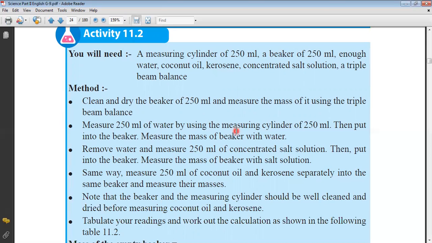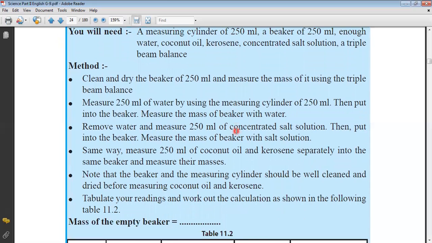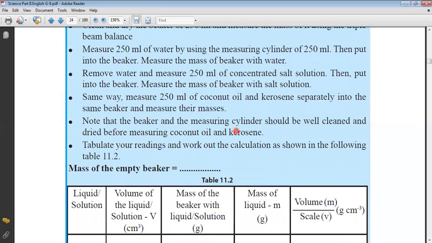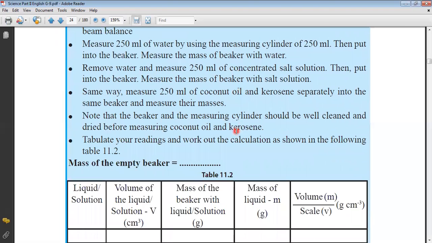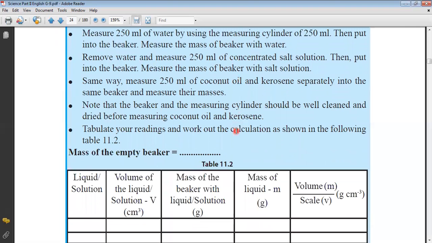Remove the water and measure 250 milliliter of concentrated salt solution. Then put it into the beaker and measure the mass of the beaker with salt solution. In the same way, measure 250 milliliter of coconut oil and kerosene oil separately into the same beaker and measure their masses. But make sure that you wash the beaker properly, because otherwise we don't get the correct amount.